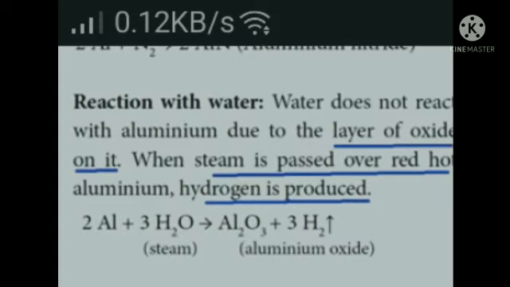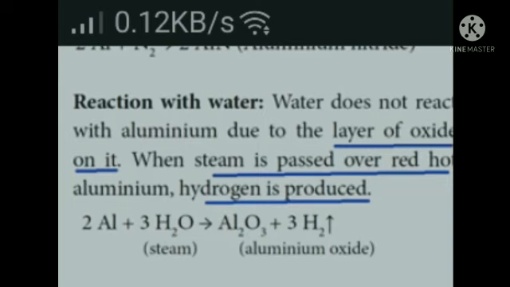The second one is reaction with water. With normal water, that means cold water, it does not react. Aluminium does not react with the water because a coating is always present on the aluminium. Mostly aluminium exists in the form of aluminium oxide, that is Al2O3. So it does not react directly with the water because of this oxide film.